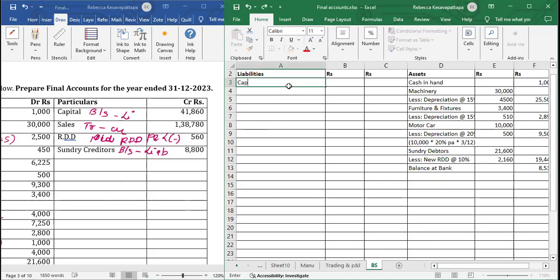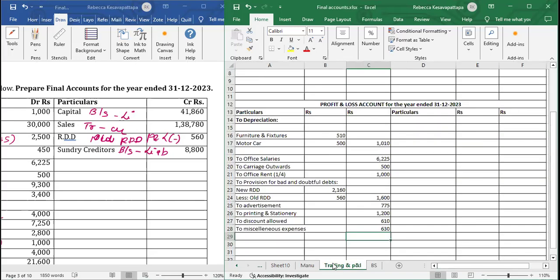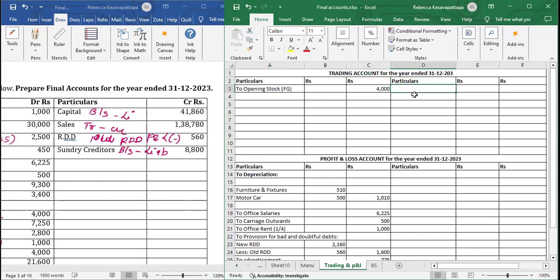We will write here capital. Amount of capital 41,860. Then we have sales, which will go to trading account. Here, as usual, by sales, outer column 1,38,780. RDD we are done. Creditors again to the balance sheet.